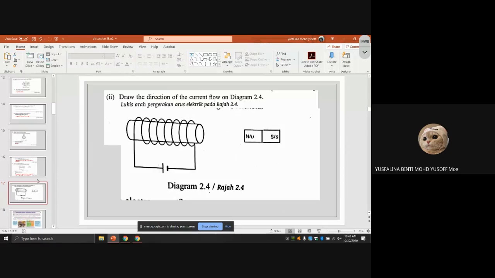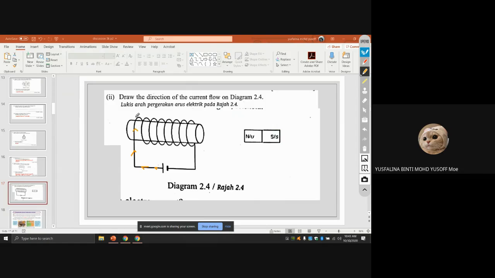For this one, draw the direction of the current flow in diagram 2.4. So you have to draw the direction of the current flow. You know the current flows from the positive to the negative terminal. So you draw the line here.